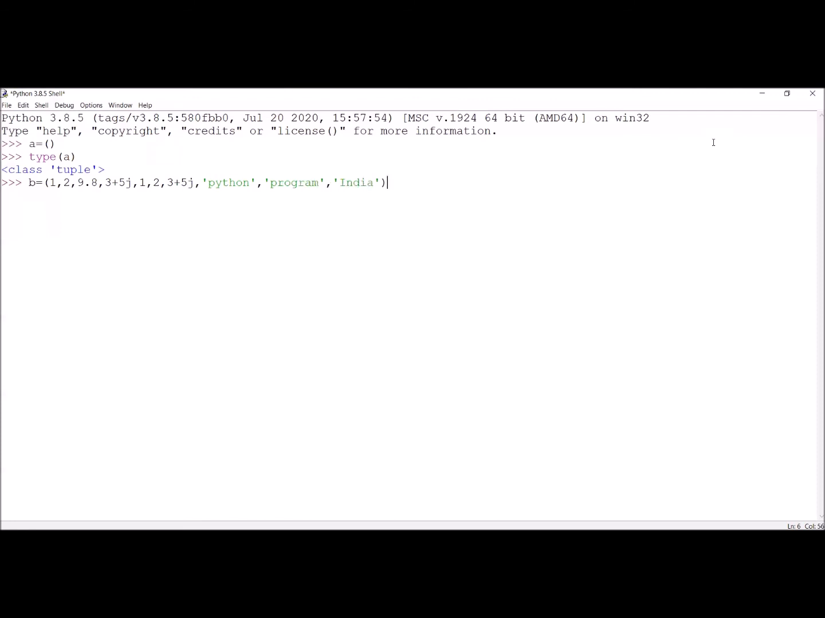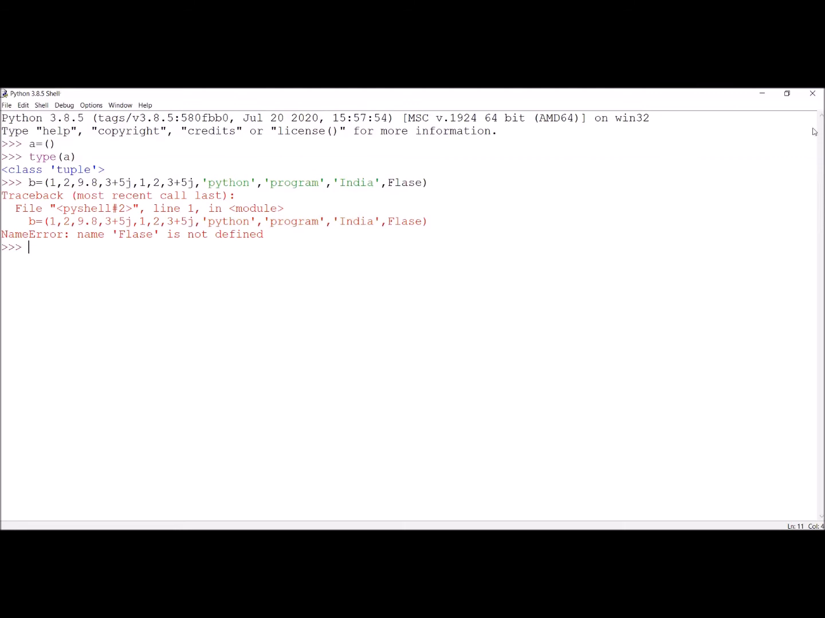So far we have covered all data types. We can include also Boolean data type, true or false, we can add. Okay, now false spelling is wrong. Okay, we will change that. FALSE. Okay, so far we have created a tuple B. We are checking what is the data type of B.